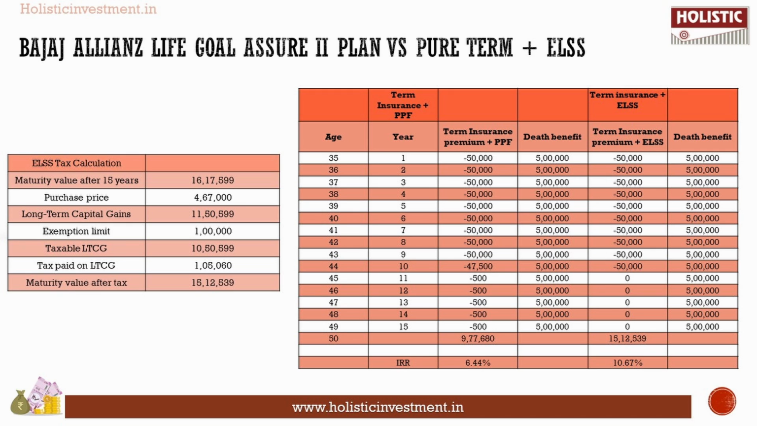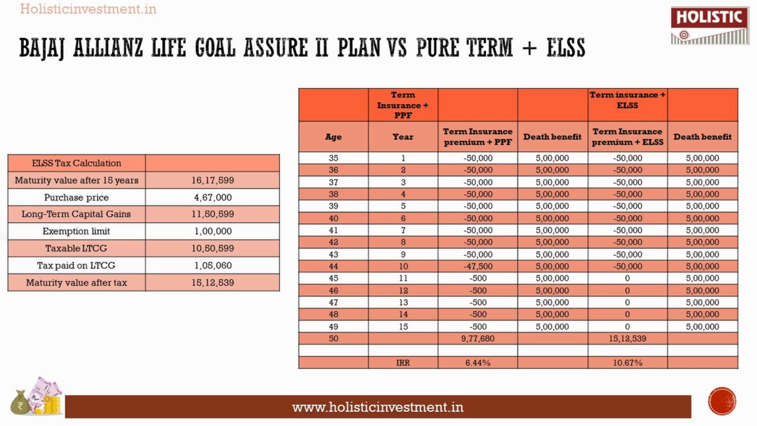So if we invest in the combination of ELSS plus term insurance, we get 15 lakhs 12,000 with an internal rate of return of 10.6%. This is a post-tax value. The pre-tax value is 16 lakhs, but even then, after going through the tax charges, it gives you a post-tax value of 15 lakhs 12,000, which is definitely a drastic difference compared to the Bajaj Allianz Life Goal Assure 2 plan's IRR return. And 10.67% is definitely an inflation beating return, which will definitely help you maximize your potential returns for a financially secure future for your family.